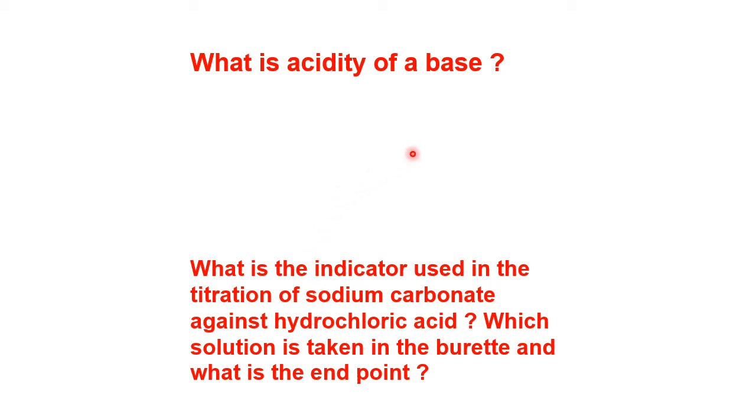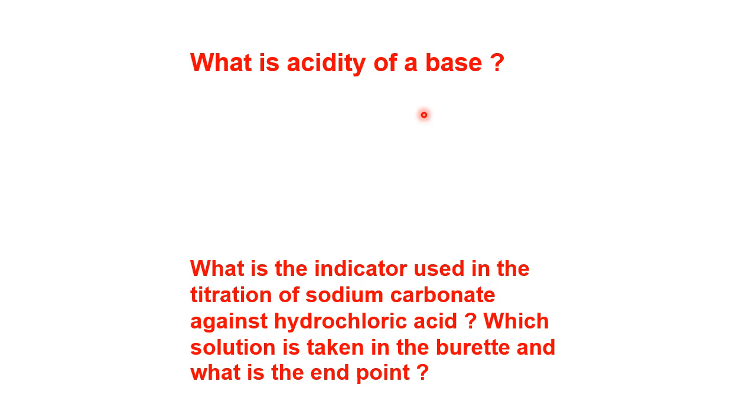What is the acidity of a base? Acidity of a base means how many OH groups it has. The number of OH groups present in a base is its acidity. For example, sodium hydroxide, NaOH, contains only one OH group. Therefore, the acidity of sodium hydroxide is 1.